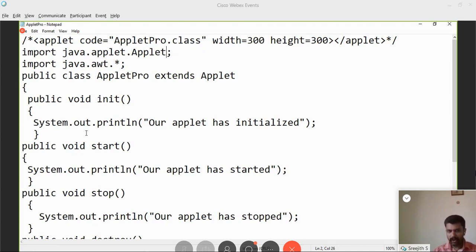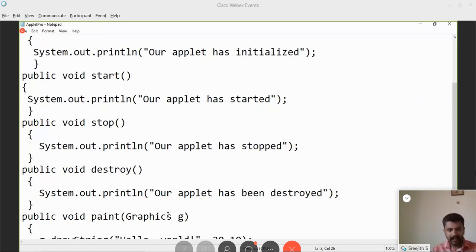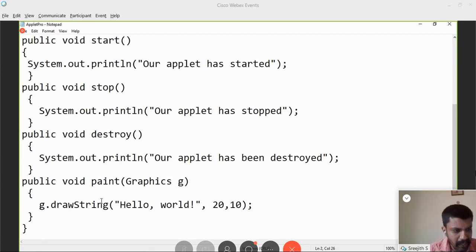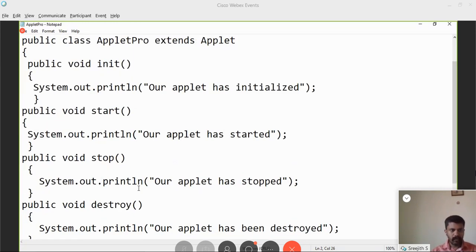So System.out.print, our applet has initialized. Then inside the start method, our applet has started. Inside stop, I have written our applet has stopped. Then in destroy, I have written our applet has been destroyed. Then in the paint method, I have written g.drawString hello world 20, 10. See the program carefully: I have written init, start, stop, destroy. Let's see how this program works.